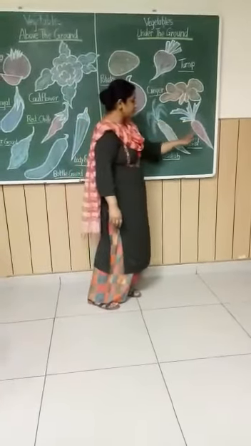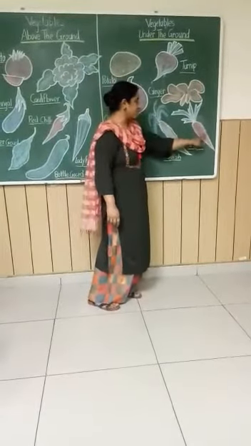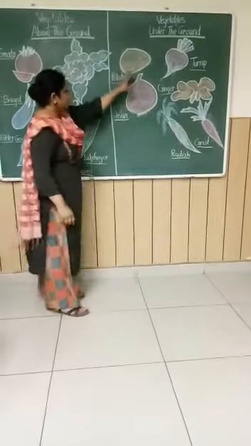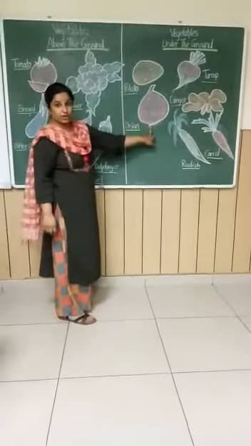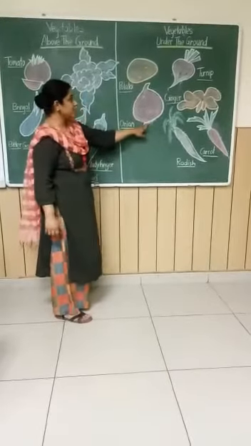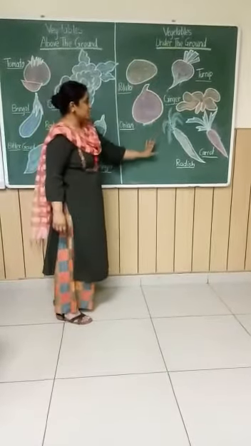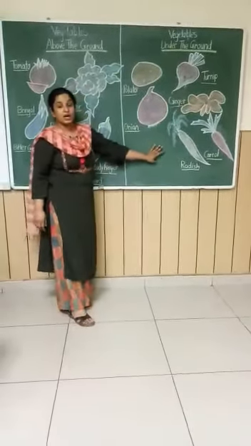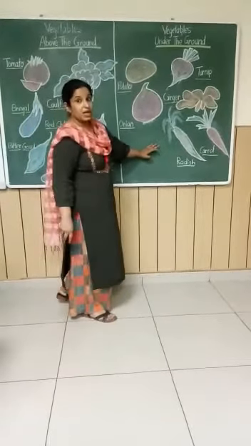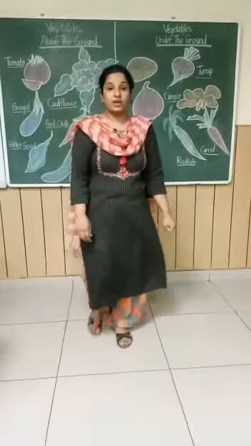These are onion. I have shown you onion also. It also has roots. So these are the vegetables that are grown under the ground, and there are many more.